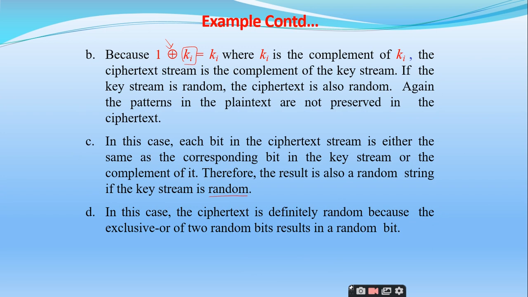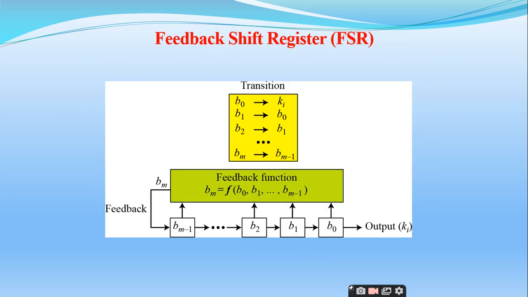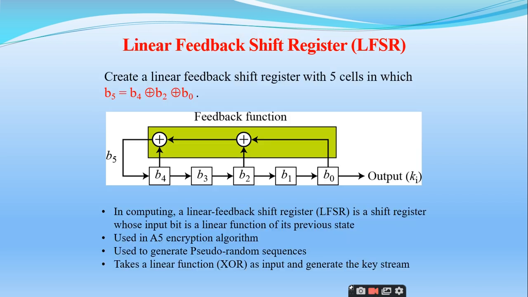Yes, sir. So we will be discussing this feedback shift register. Sir, what is the need of this feedback shift register? And after this we have the linear feedback shift register, LFSR. The main importance of this LFSR is, I told you one concept called nonce, right? Number used only once, or another term is one-time pad. So what are these nonce and one-time pads?